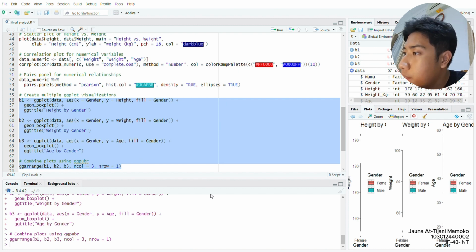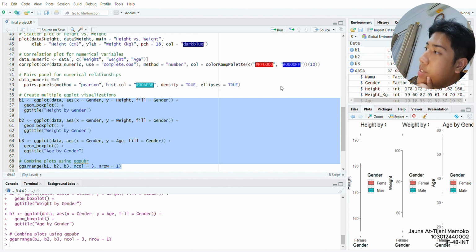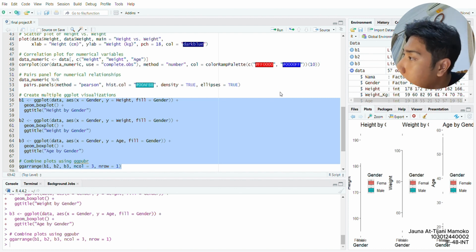And for weight, for female it's mostly at 61 or 62, and for male it's almost 80. And for age, in my data set, the median for female is 50 plus. It's almost the same with the male actually.